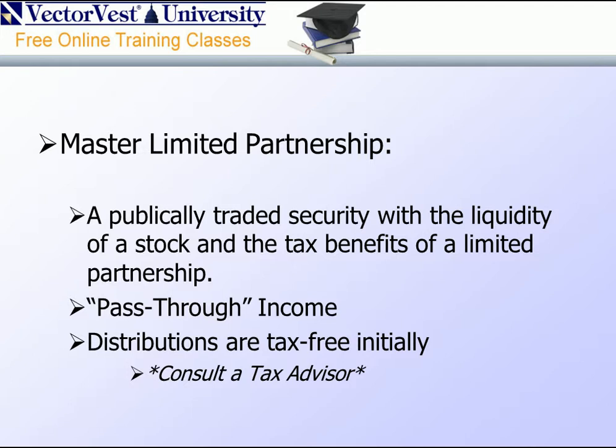To qualify as an MLP, a company must receive 90% of its revenue from what the IRS deems a qualified source. A qualified source includes all manners of activities related to the production, processing, extraction, or transportation of oil, natural gas, and coal. MLPs offer income through regular cash distributions. They are required by law to distribute 100% of their earnings to partners every year.